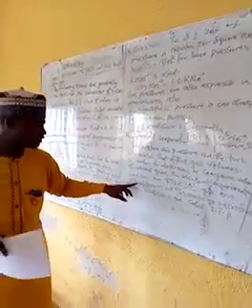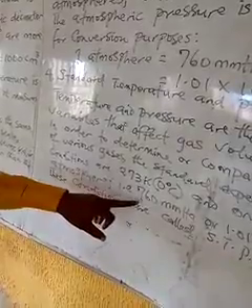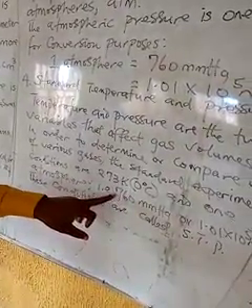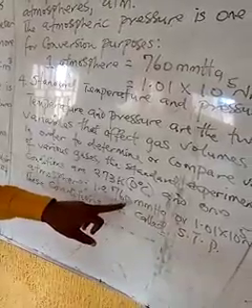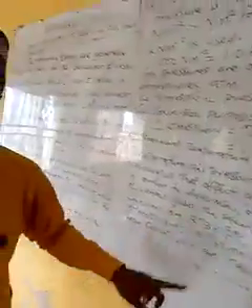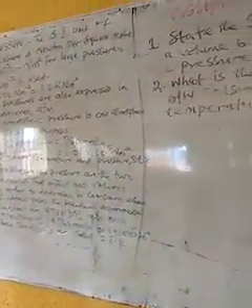Likewise, when you have not been given pressure, you are expected to automatically use 760 millimeter mercury.